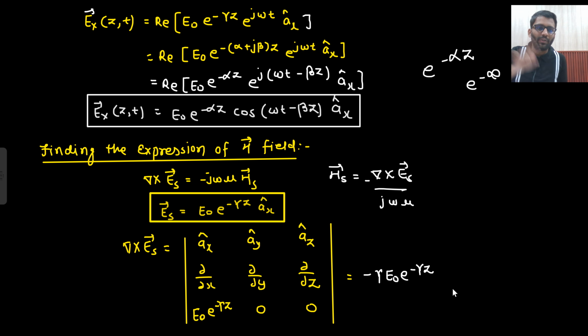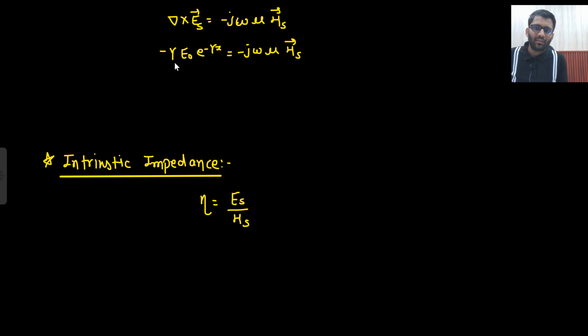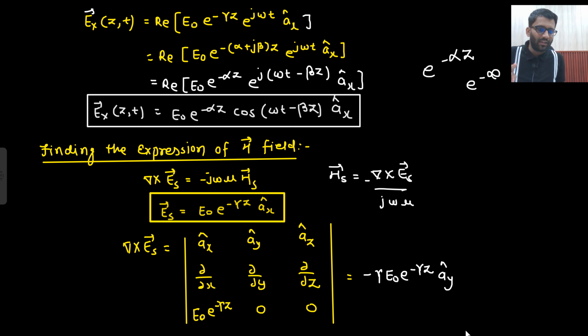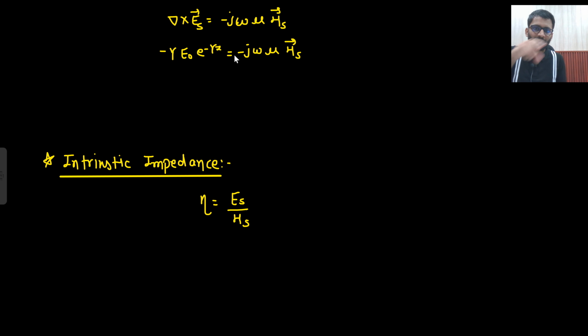This you should be doing in your rough notebook on your own. This is simple mathematics, right? So you should be doing all this on your own. So del by del Z of E naught e to the power minus gamma Z gives minus gamma E naught e to the power minus gamma Z. This is what you are getting along AY cap. This is your del cross ES. So this and this value I will equate. So minus gamma E naught e to the power minus gamma Z AY cap equals minus j omega mu HS. Here I forgot to write AY cap.